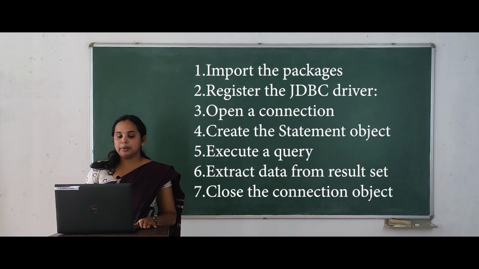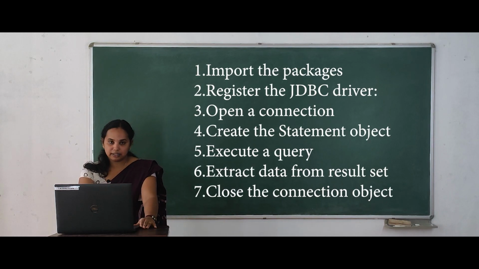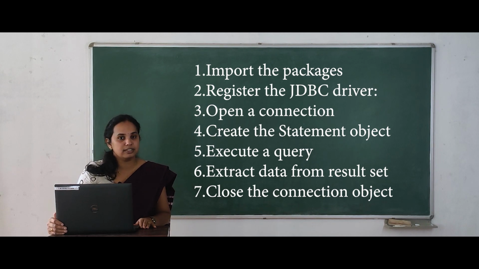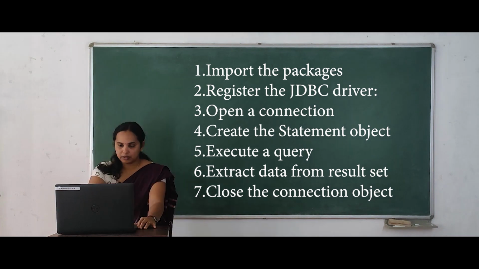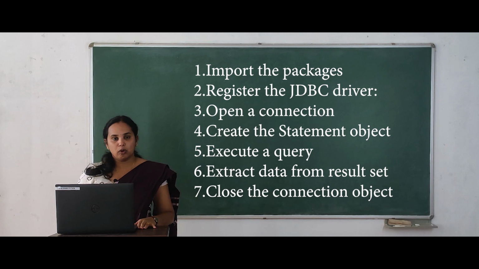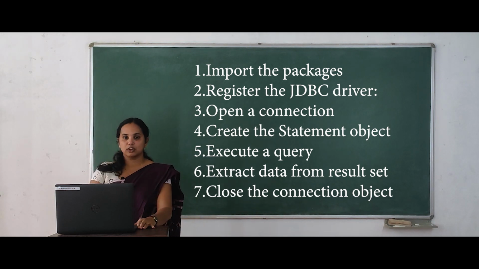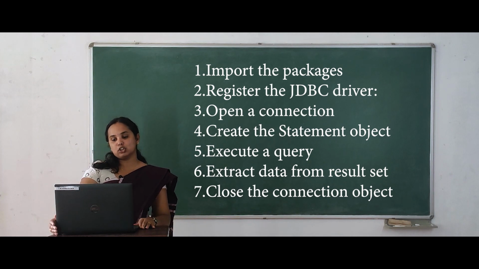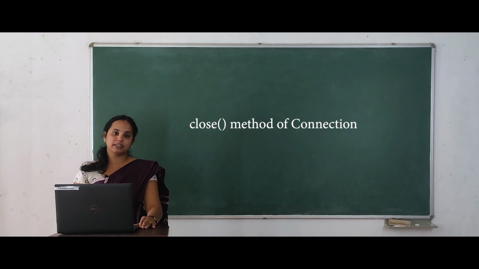Then the next step is to extract data from the DBMS. For this, we use the object of the ResultSet interface. The result set handles all the data retrieved from our database. The last step of the JDBC connection is closing the connection object. By closing the connection object, we can also close the statement object and result set.